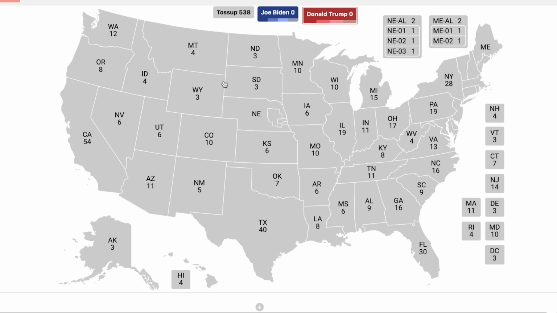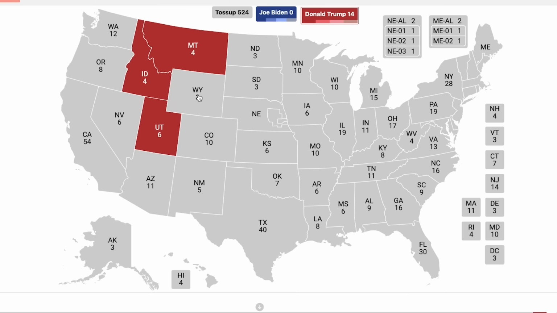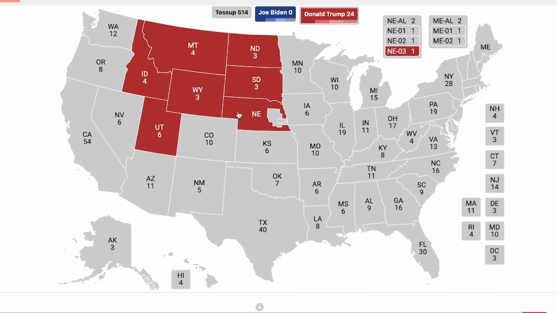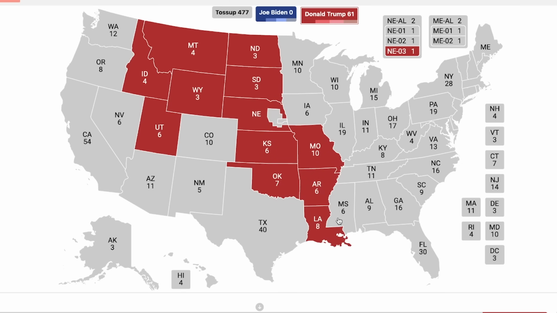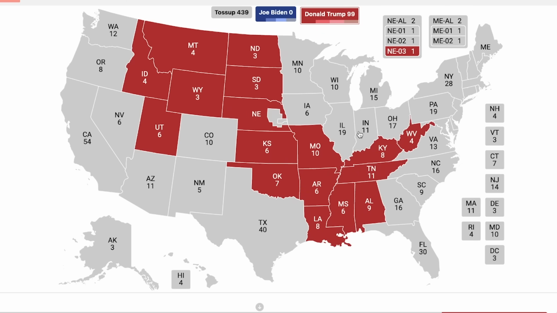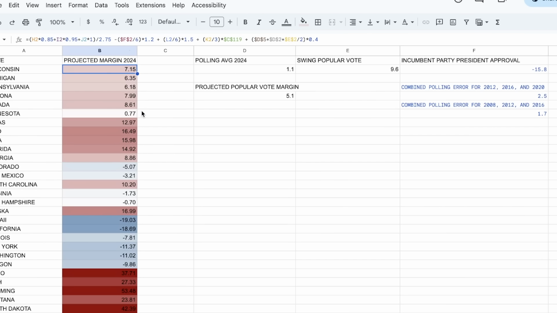And so right now we are going to fill out the electoral map based off those results. As of right now, Utah, Idaho, Montana, Wyoming, North Dakota, Nebraska, Kansas, Oklahoma, Missouri, Arkansas, Louisiana, Mississippi, Alabama, Tennessee, Kentucky, West Virginia, and Indiana are all going to be safe Republican states. Remember, I am using plus 15 as the safe margin now instead of plus 10.